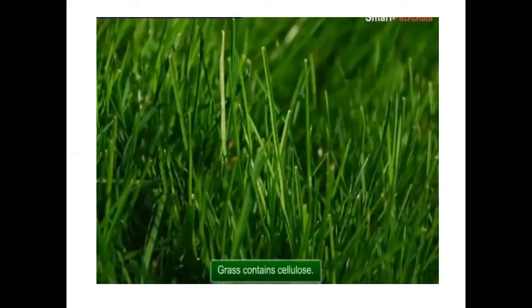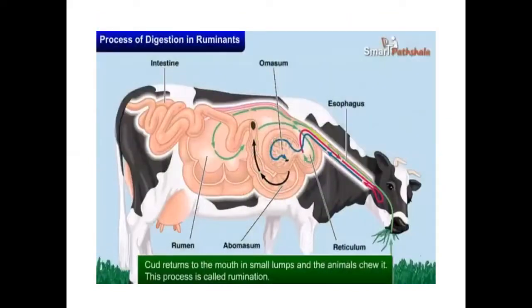The reason is that only the ruminants have the capacity to digest the cellulose with the help of the microorganisms present in the stomach. See, children, here between the large intestine and the small intestine, there is a sac-like structure. Here, with the green arrow mark, I have shown you. There is the presence of a sac-like structure.